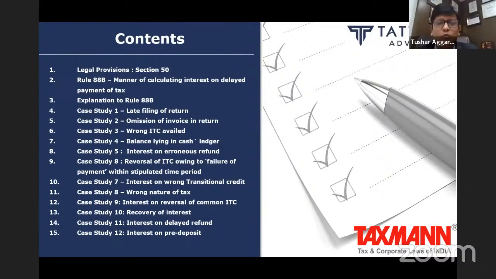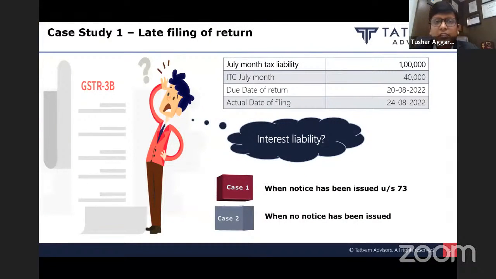Thereafter, we will drill down into more interesting issues under the interest provision, namely whether there can be interest on erroneous refund, whether the government can levy interest on wrong transitional credit, reversal of ITC due to failure of payment within the stipulated time, and so on and so forth. So our entire approach will be to understand these provisions using the practical case studies which we are facing on a daily basis.